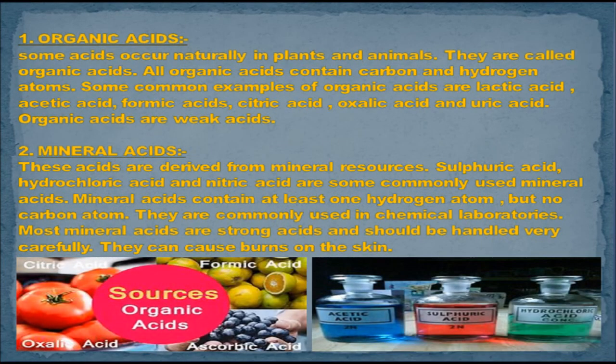Organic acids. Some acids occur naturally in plants and animals. They are called organic acids. All organic acids contain carbon and hydrogen atoms. Some common examples of organic acids are lactic acid, acetic acid, formic acid, citric acid, oxalic acid, and uric acid. Organic acids are weak acids.